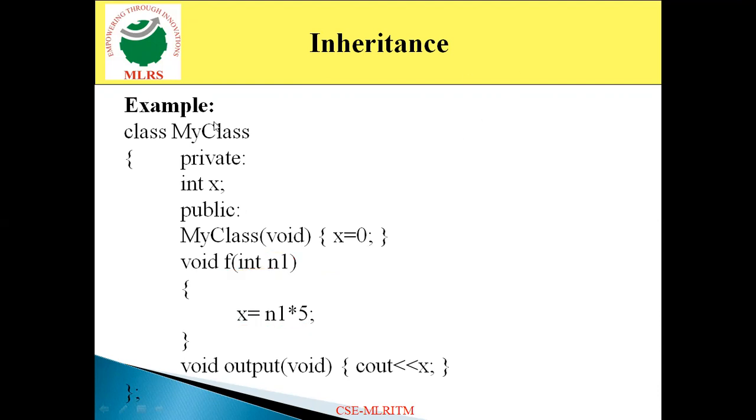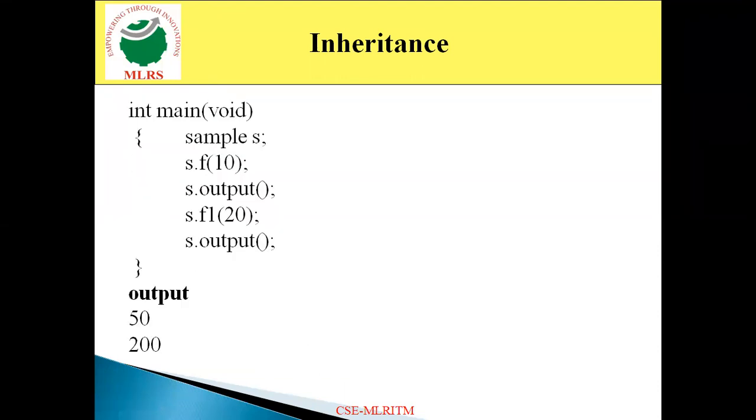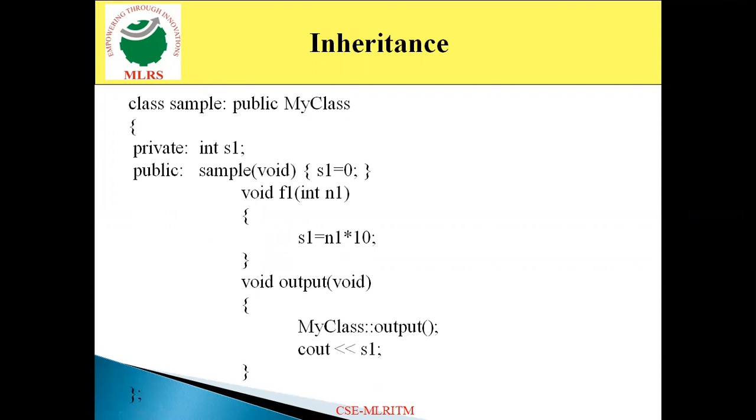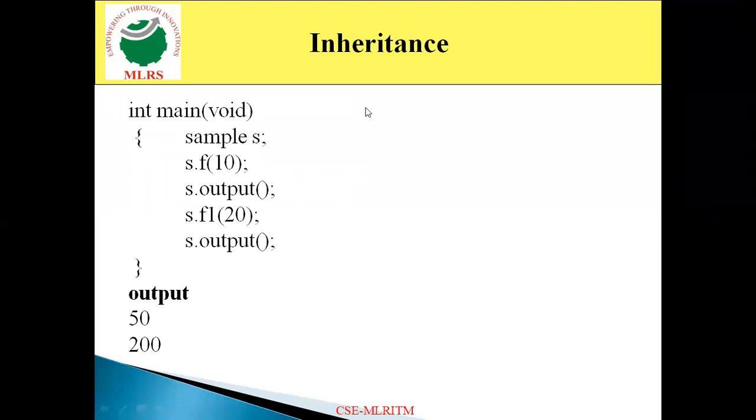So then come to the next statement. The next statement here is s dot output. So s dot output, that indicates that output is a function which is there in the derived class, that is nothing but this one. So when it is going to specify this one, automatically first it executes this function, my class scope resolution operator output, that indicates it is going to execute the base class function, that is this one. So here the output function is going to print the x value. So simply it is going to print the value of x, that is 50. Then after that, look at this. The first statement displays the value of 50.